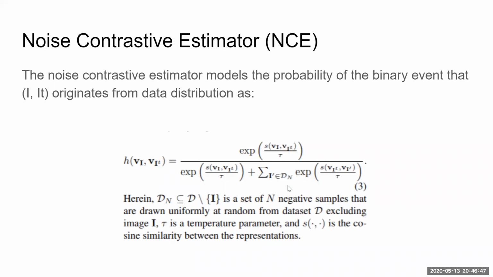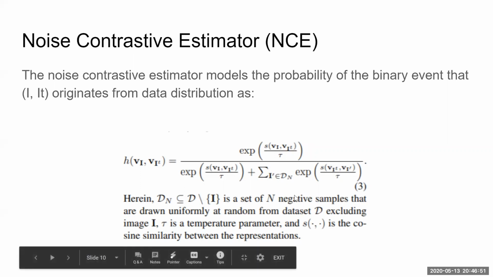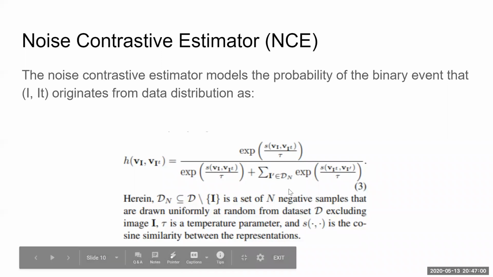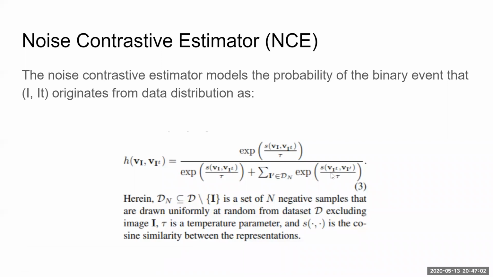In the denominator, we sample I dash from a huge negative set. We define a negative set where we know for sure that I dash is different from I, and sample about n negative samples from that. So this is your noise contrastive estimator.